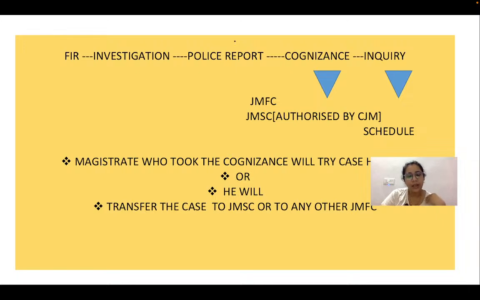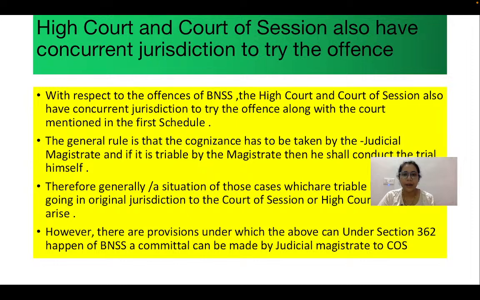All right. Now the judicial magistrate of the first class has three powers. By looking at the schedule given under the BNSS, he can come to know that he is competent enough to try this particular case, or he can do what? He can even transfer the case to another judicial magistrate of the first class. All right, now moving ahead.